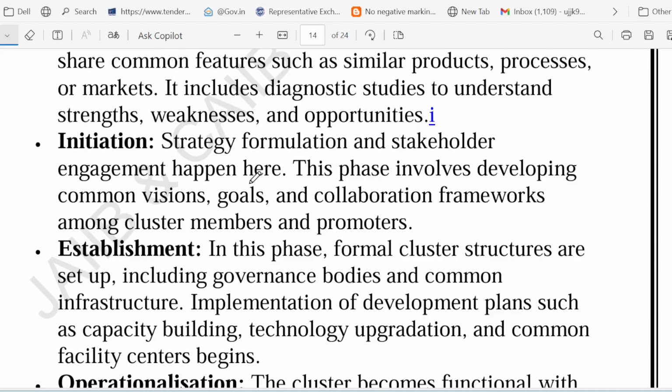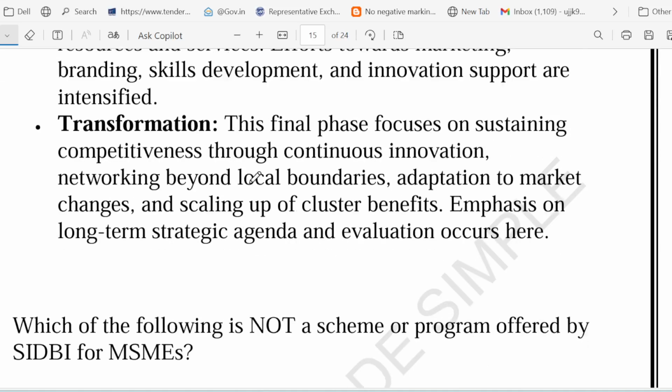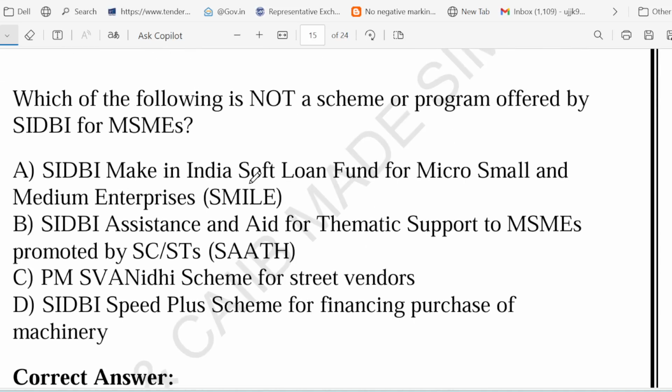Now friends, let's see the next question that we have. The next question is on your screen. Which of the following is not a scheme or program offered by SIDBI for MSME? Option A, SMILE, SIDBI Make in India or Soft Loan Fund for Micro Small Industry. Option B, SIDBI Assistance and Aid for Thematic Support to MSME. In short, we call it SATH. Option C, PM Swanidhi Scheme for Street Vendor. Option D, SIDBI Speed Plus Scheme for Financing Purchase of Machinery.